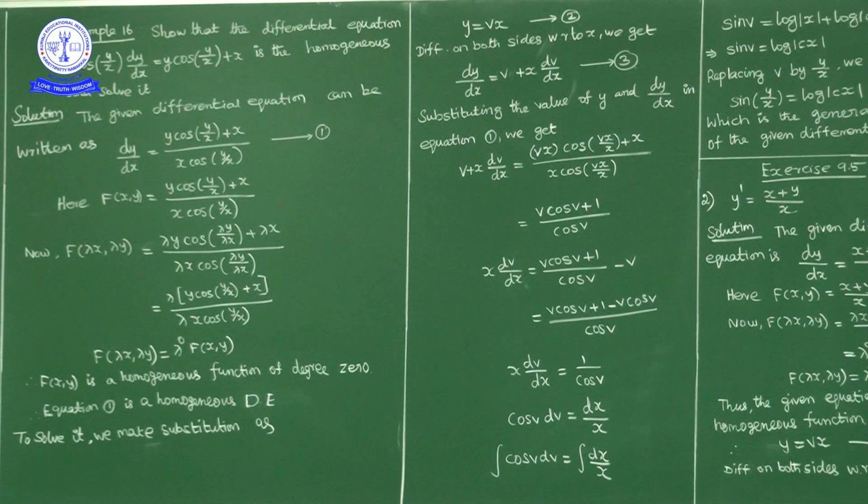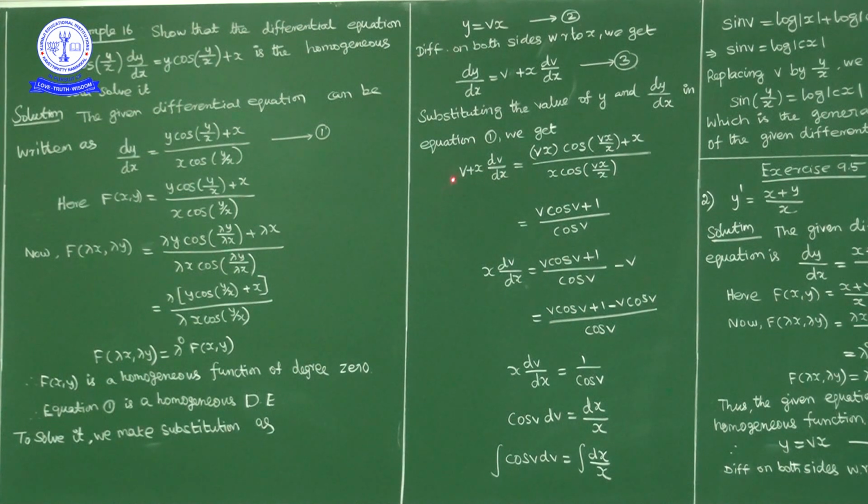Okay, to solve this homogeneous differential equation, dy by dx is equal to f of x comma y, we'll make a substitution, y is equal to vx. Now one more substitution is there, one more method that we'll discuss later. Here y is equal to vx we will write. Now differentiating with respect to x on both sides, left hand side dy upon dx is equal to right side, product of two functions, v into x, derivative with respect to x is 1, plus x into v derivative with respect to x, dv upon dx. So from 1, in place of y we will write vx, in place of dy upon dx we will write v plus x into dv upon dx.